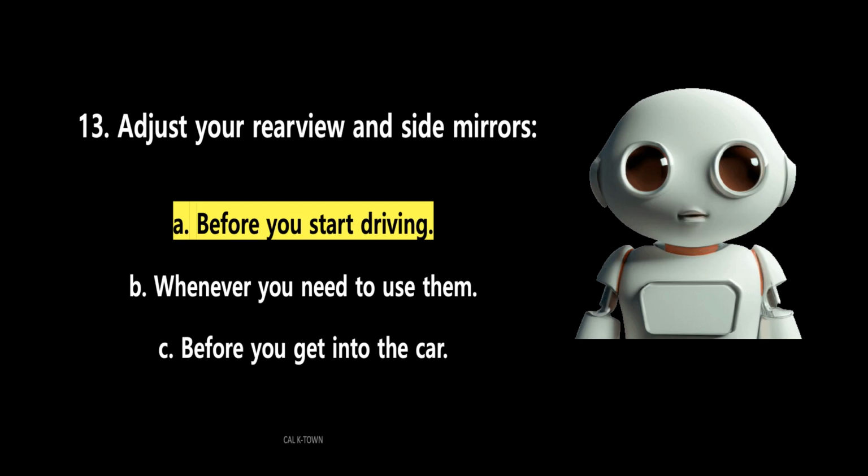The answer is A. Before you start driving. Your safety and the safety of other drivers and pedestrians depends a lot on what you do before driving. Before moving your vehicle, you should adjust your seat, adjust your mirrors, fasten your safety belt, and secure items in and on your vehicle. Do not wait until your vehicle is moving to adjust your mirrors.